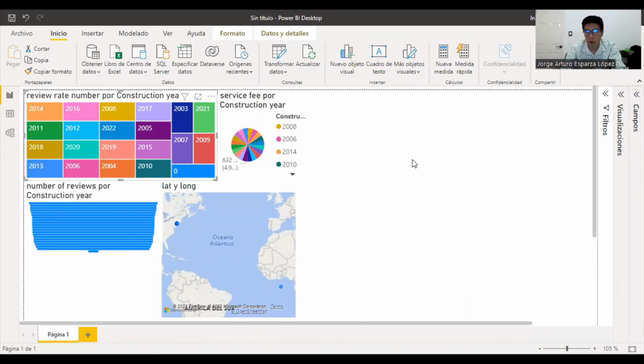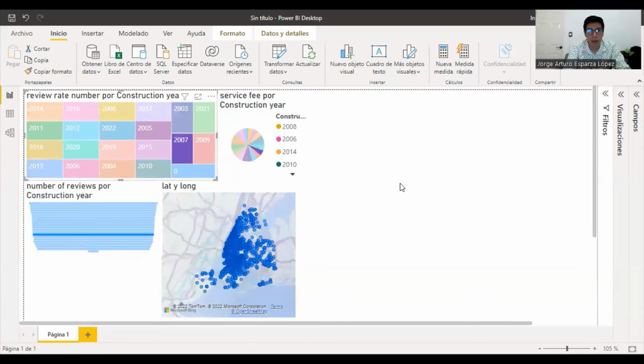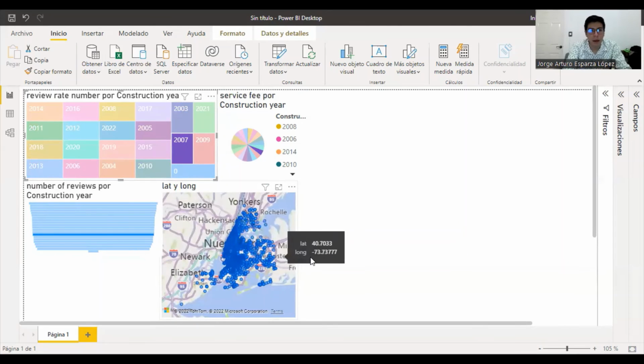And we have a fourth graph or a fourth tool that is a map. This map is really interactive, and it lets us see the exact location of each Airbnb divided by the construction year. Like for example, in 2007, we can see in strong blue all the Airbnbs that were built in that year.